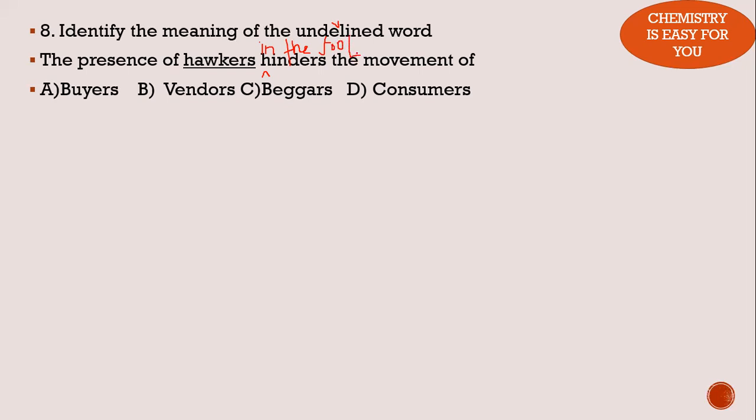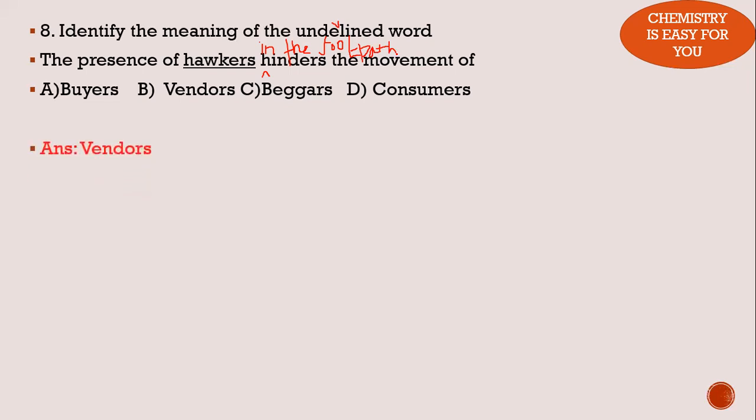Vendors are the people who sell their things, or beggars. But I don't think the presence of the beggars would hinder the movement, because there won't be any rush. But the presence of someone who sells things on the footpath would stop the movement, or cause difficulty in the movement of people around. So the answer is option B, vendors.